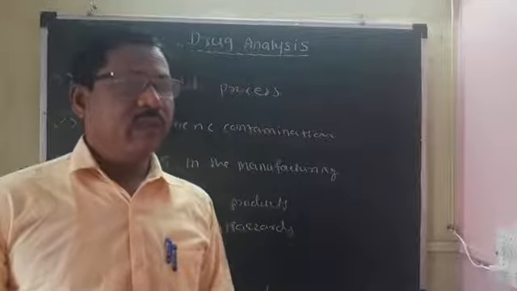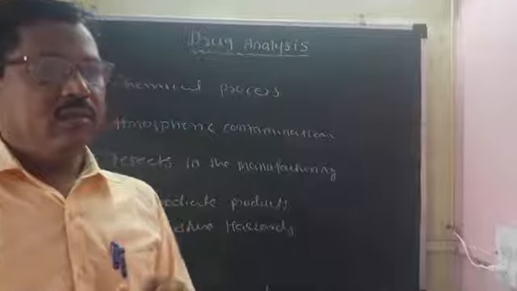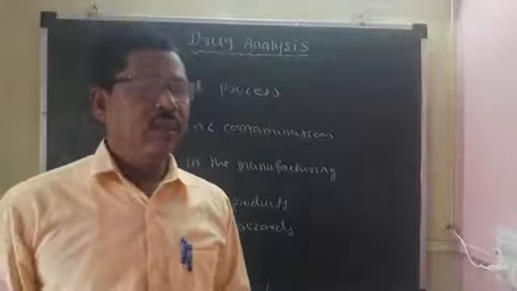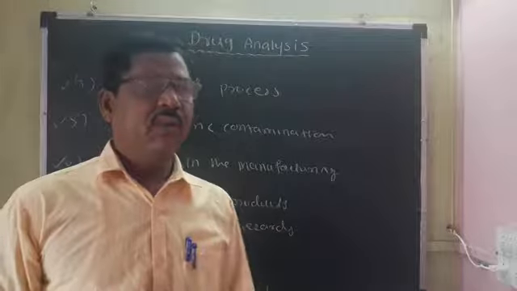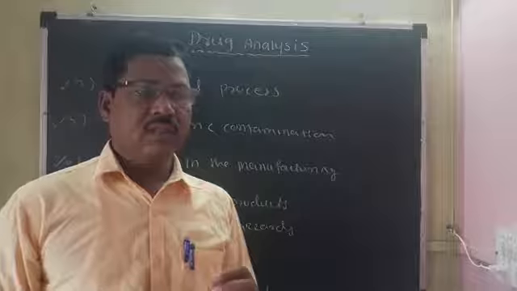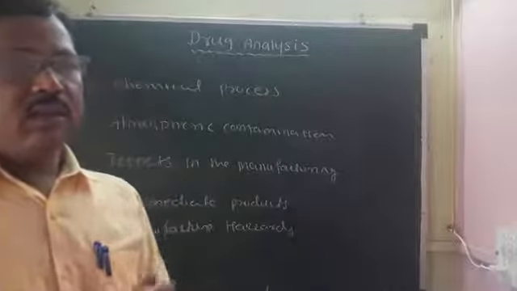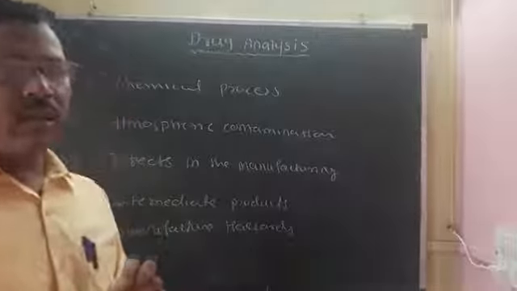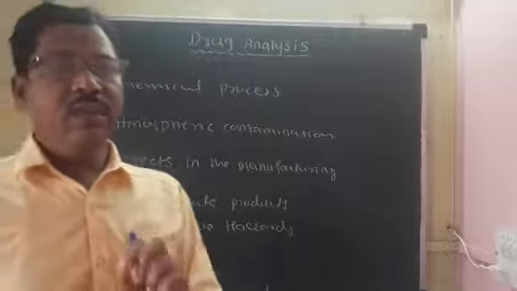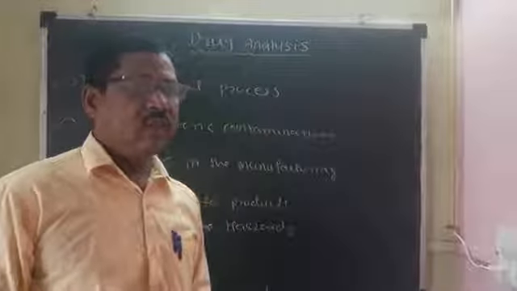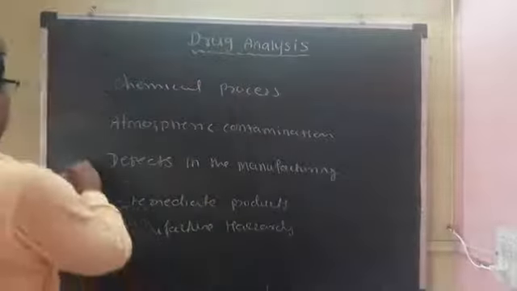So the Indian Pharmacopoeia has prescribed a test for zinc metal in zinc oxide, and therefore the zinc metal acts as an impurity in the preparation of the zinc oxide product. This is the defects.